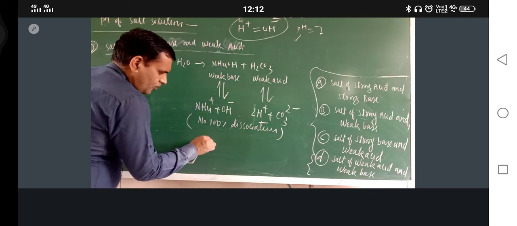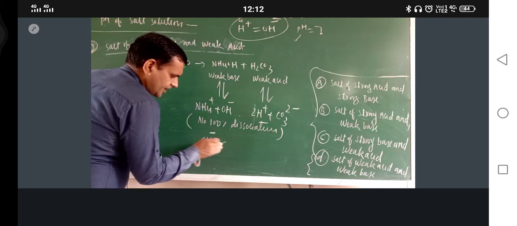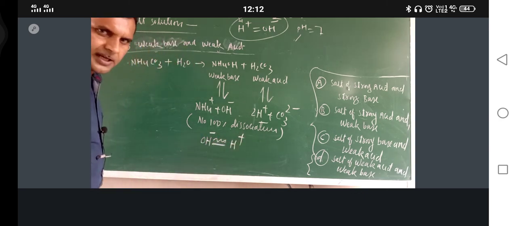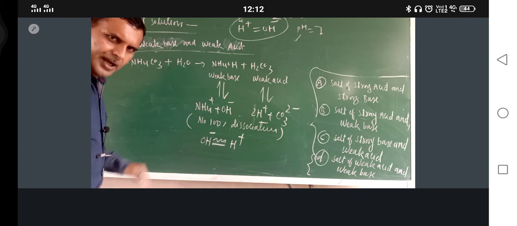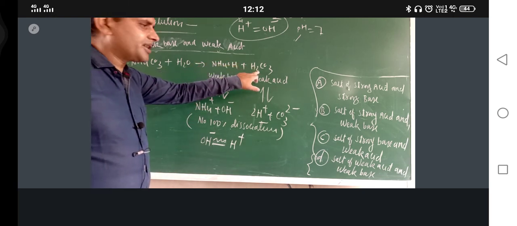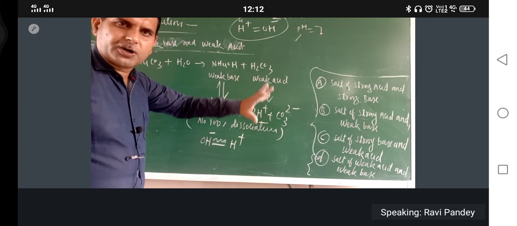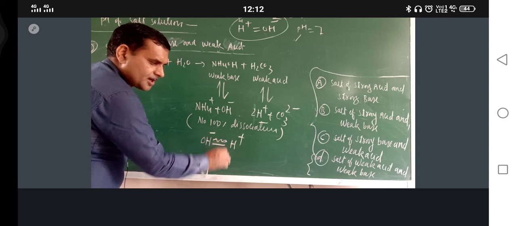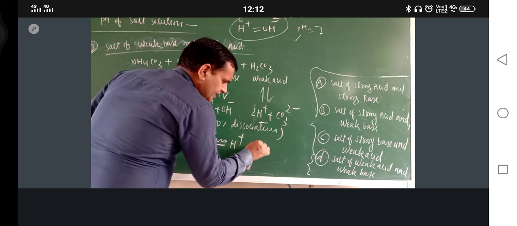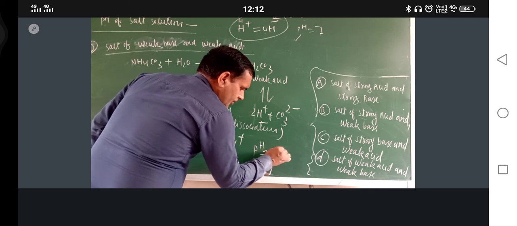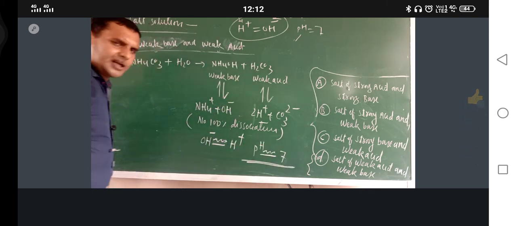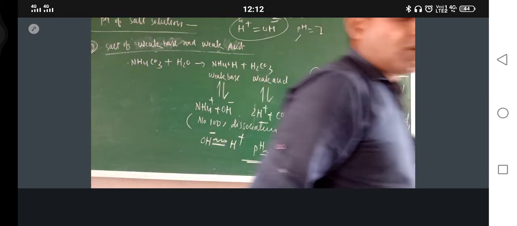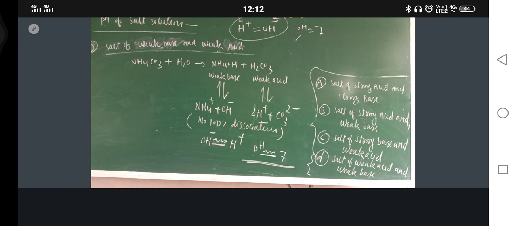So OH negative ion concentration is nearly equal to H positive ion concentration. We can't say their strength is exactly similar, but almost equal. So that is why this is the sign of nearly equal. So here pH will also be nearly equal to 7. So this is also neutral only. I hope that you understood this one.